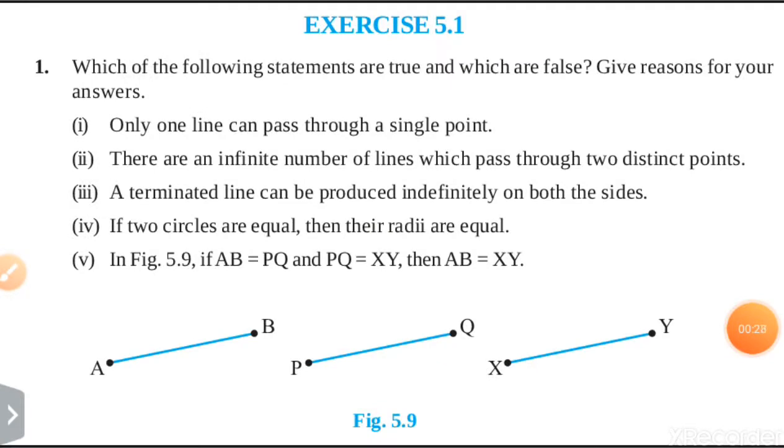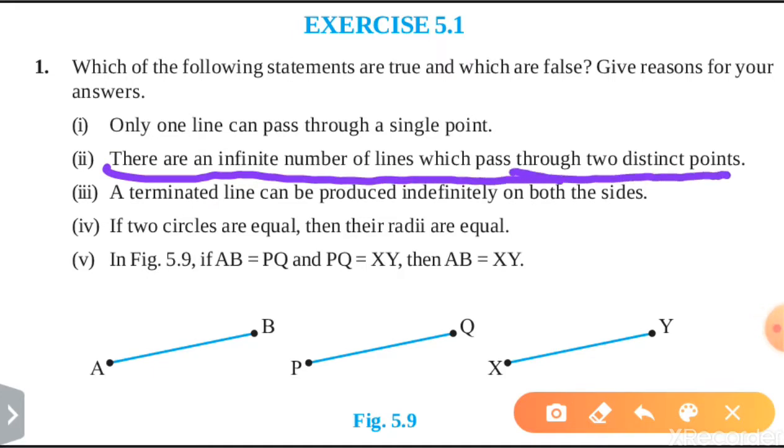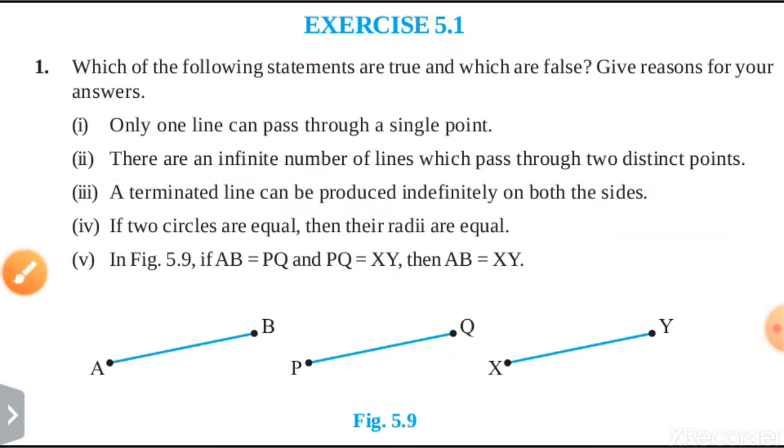Now the second part: there is an infinite number of lines which pass through two distinct points. You know by the second postulate of Euclid's geometry that if we take two points, we can draw a single line only. So infinite is also false. Now move to the next part.